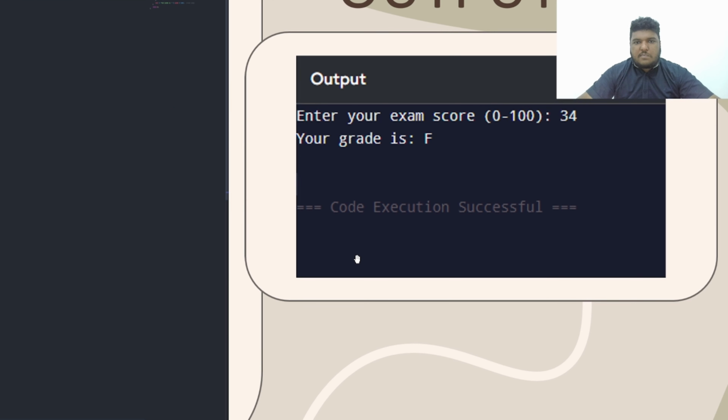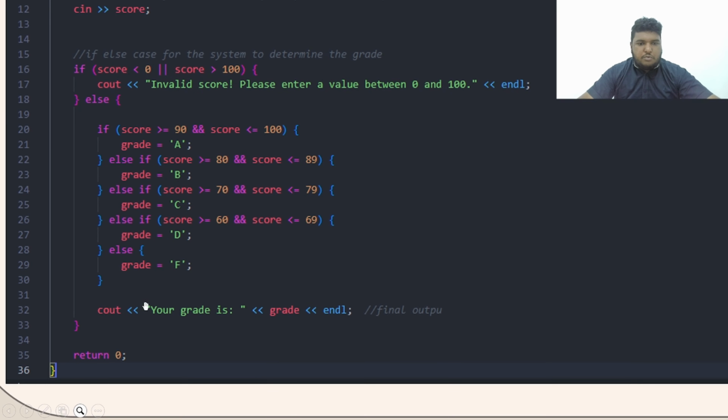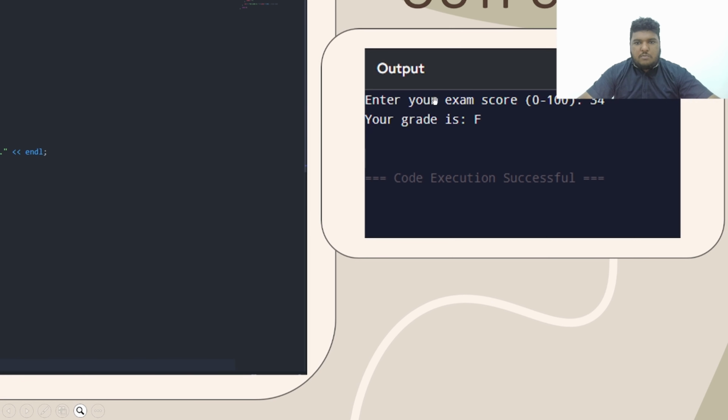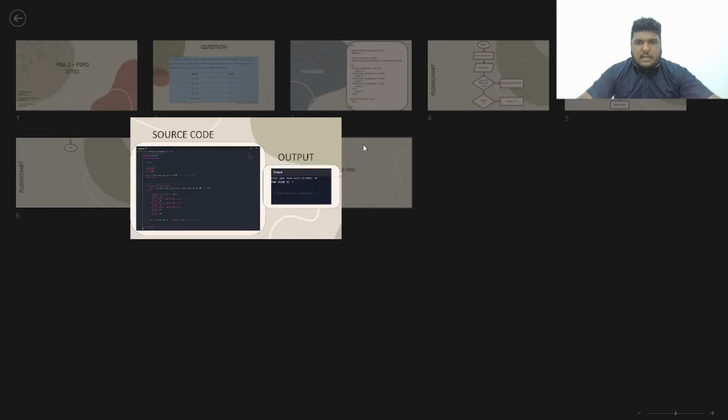This is the output. I have just made a test on enter your exam score. This will be the first cout like we have seen. I have entered 34, which will be the cin, and then it says your grade is F, which is the same code that we have used in line 32. So that will be the final output. This is the first cin, cout, and this will be the third cout we have used in this entire system. Okay guys, thank you very much.